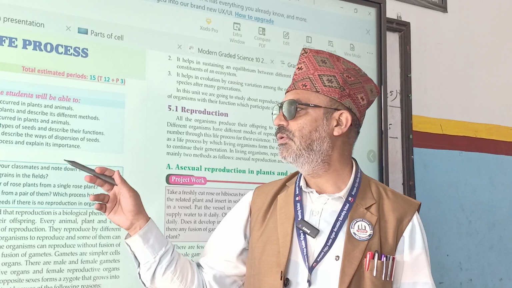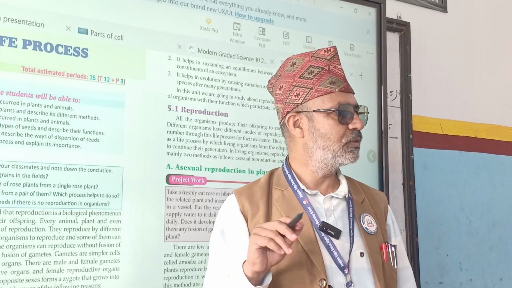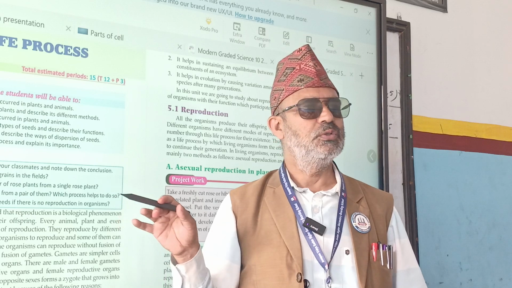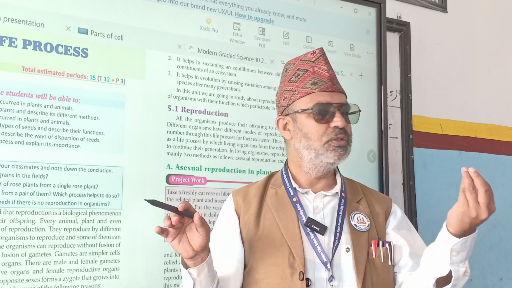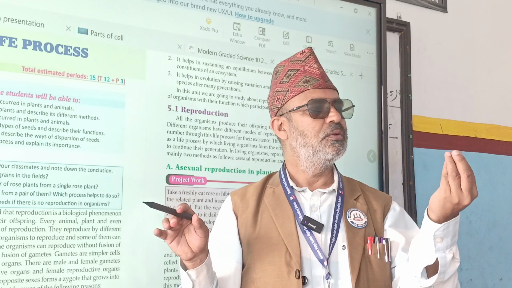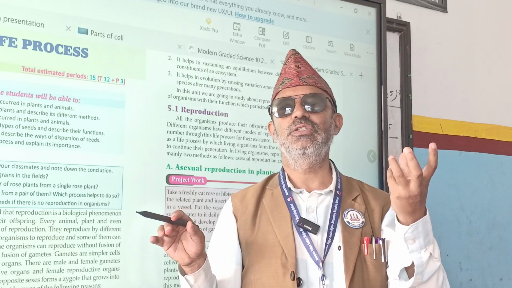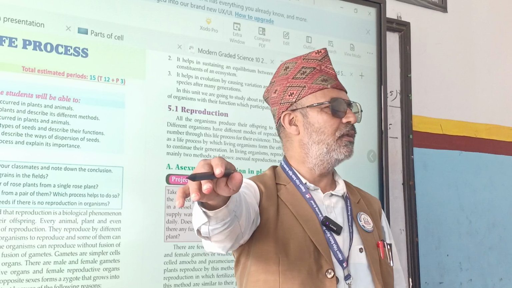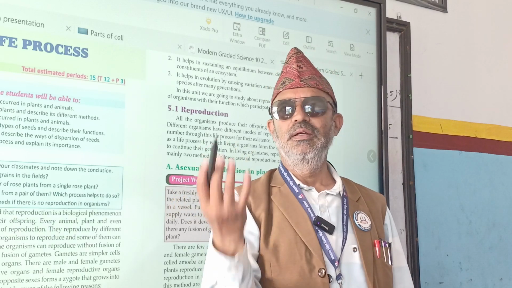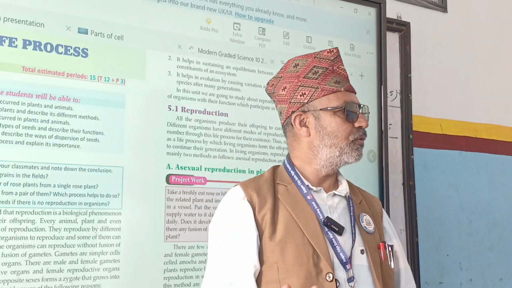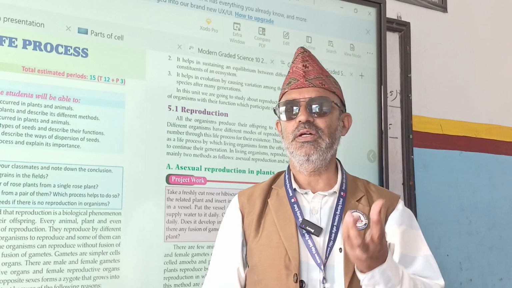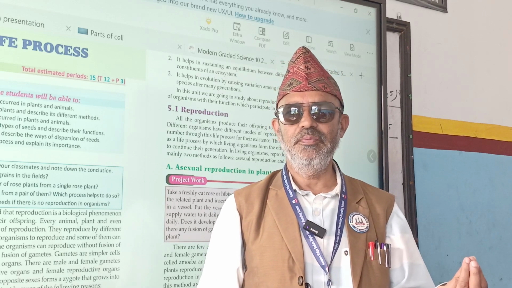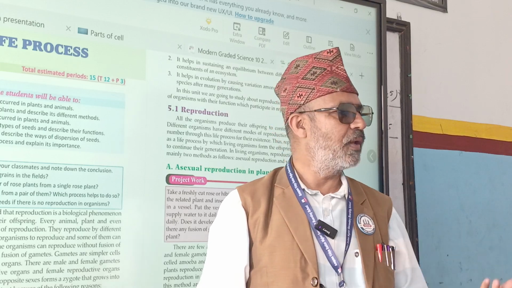And demonstrate the seed germination process and explain its importance. This is also going to be a very interesting one. So you may get the duty to show the germinated seeds, different germinated seeds, and we will plant them in our garden. You have to take care, and later we have to check how the buds come, how the flowers develop, and how seeds are produced. Yes or no? So what type of plants will you germinate?